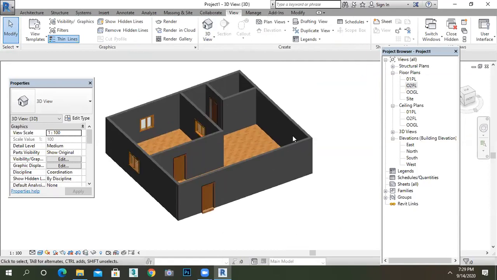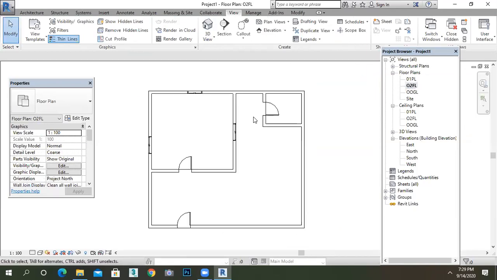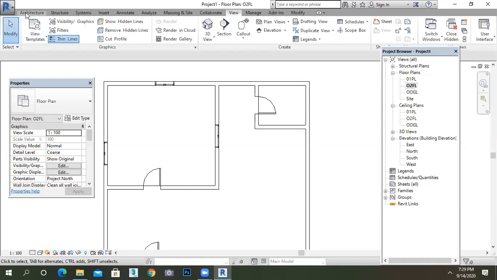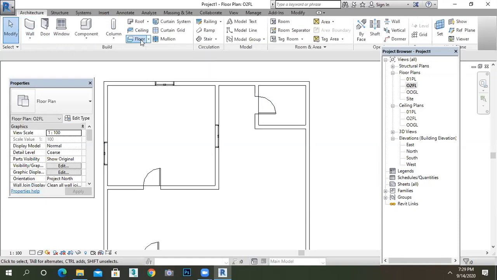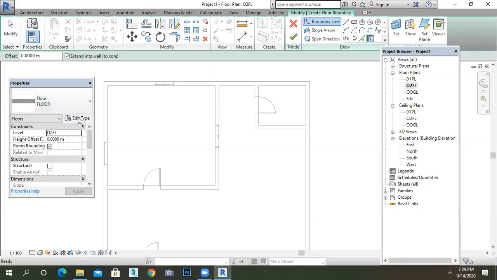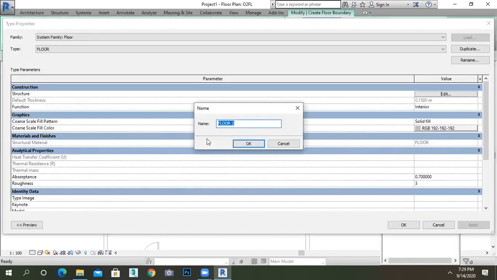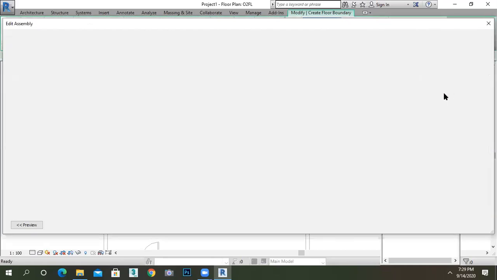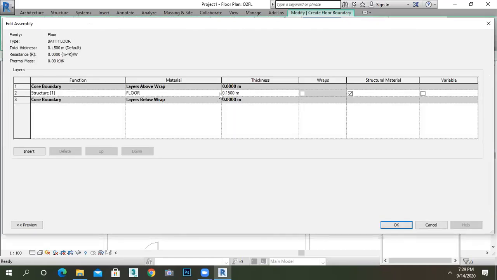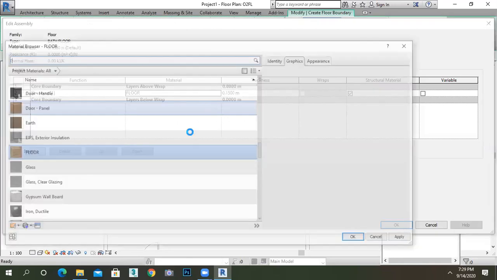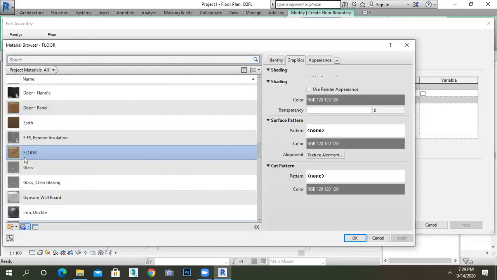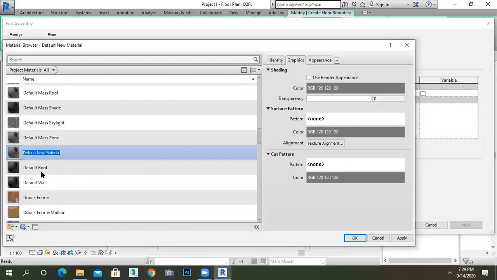No doubt. Okay. So now I want to place a door for the washroom. Go to the wall floor. Just edit it, duplicate it, and now I am calling it a bath floor. Edit it. Give the thickness how much you want. Create a new one. Rename it bath floor.